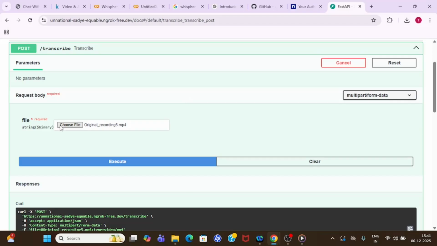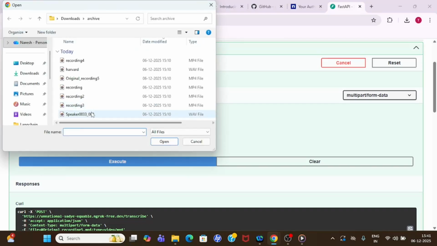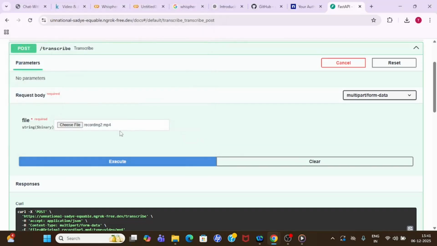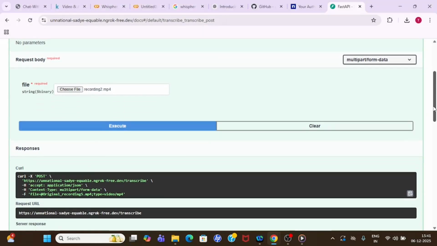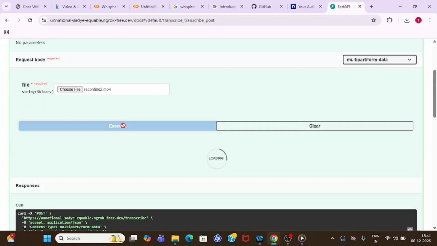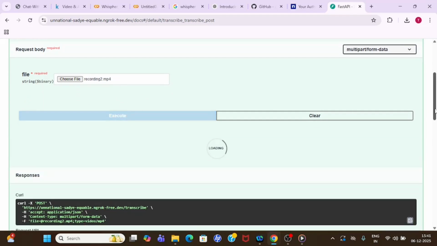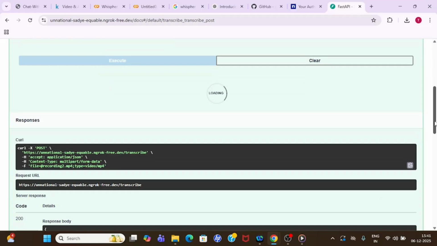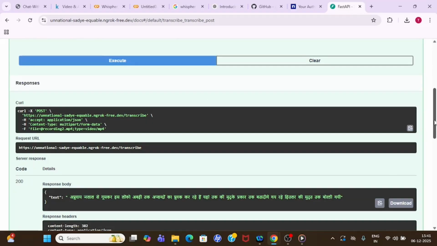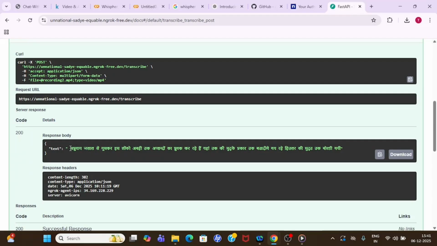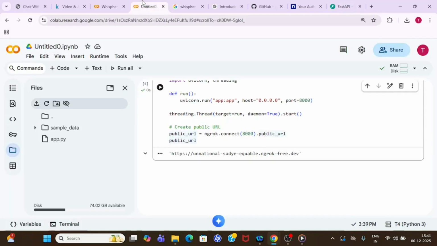For checking purposes I am going to add one more file. Let me choose another file here. Since it supports multilingual, I have taken some Hindi audio or video, I guess. Let me see what output we will get. All right guys, so you can see that our model successfully extracted Hindi text as well. So with this, I'm going to end this part one.